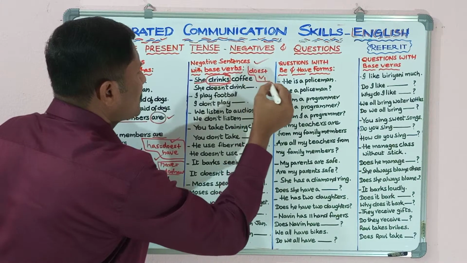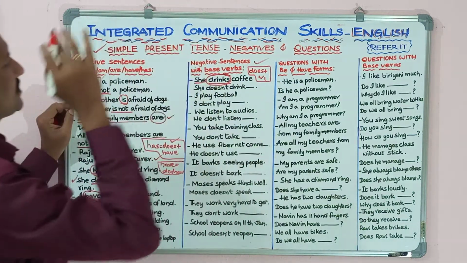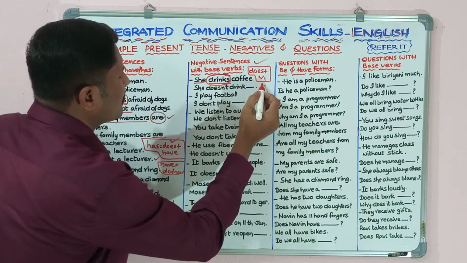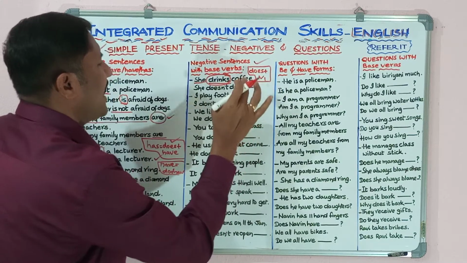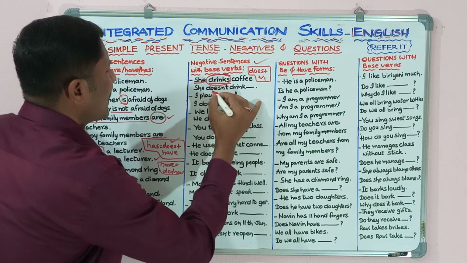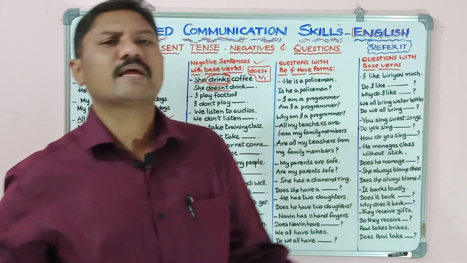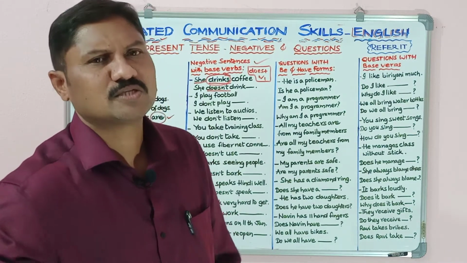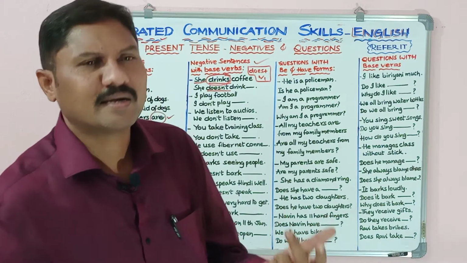Does plus V1, that means does plus drink is equal to drinks. So does plus drink, add not simply between does and V1. Then it will become she doesn't drink coffee or she does not drink coffee. When you use contracted form, she doesn't. Without contracted form, she does not.